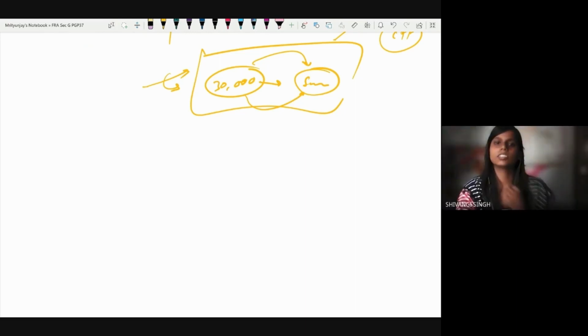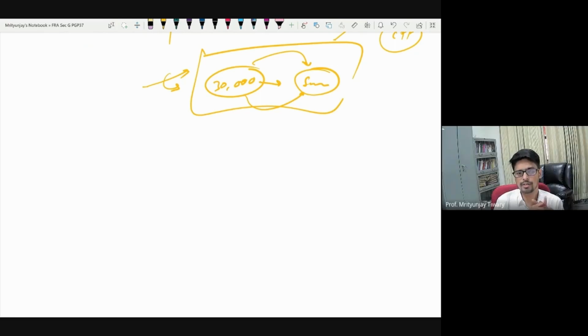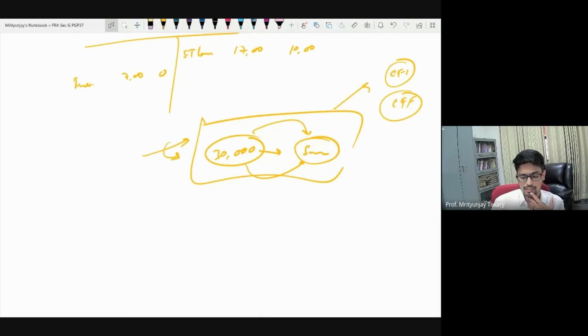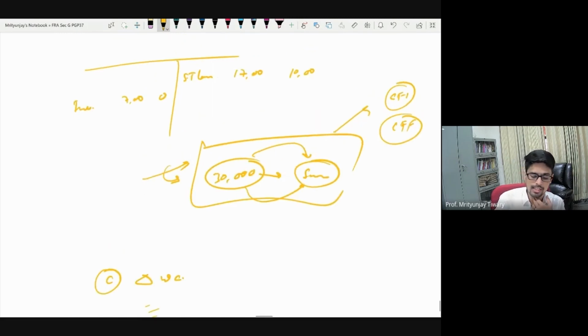Sir, in the previous example, in the inventory in exchange of loan, so when we calculate inventory, we will consider that change. When we calculate change in current assets. Yeah, good question. Basically, what Shivangi is asking is that you said that when you have heading number C, that is delta working capital, change in working capital, then you go to all the current assets and current liability and write their changes here. In this particular example, would you consider this change once again here?